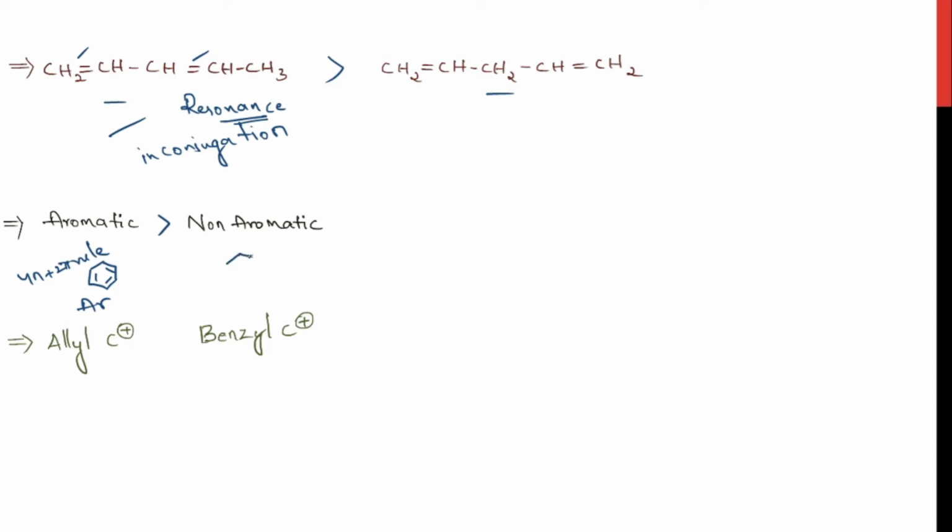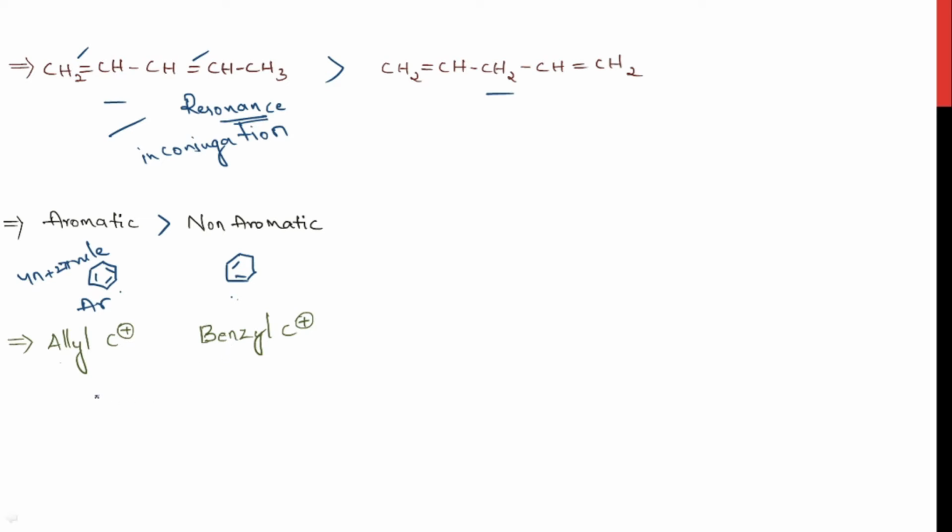And when you see cyclohexadiene having 2 pi bonds, this molecule also has a conjugation, but it is not aromatic. So this molecule will be less stable than the aromatic molecule. When you compare an aromatic molecule with a non-aromatic one, the stability of aromatic compounds is much higher.